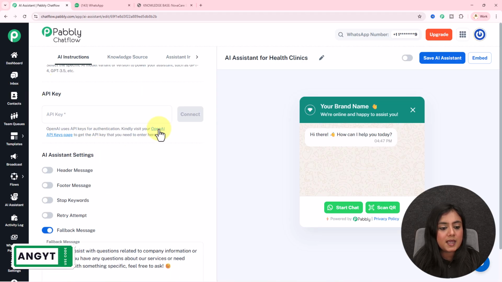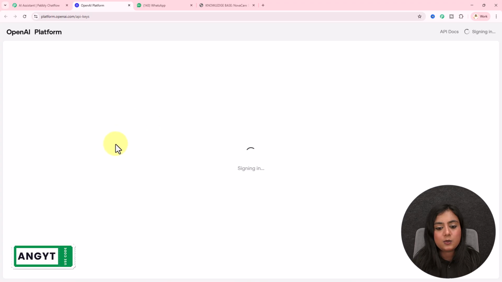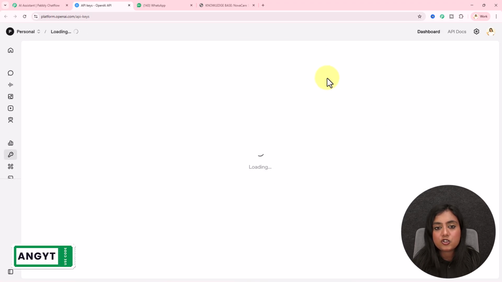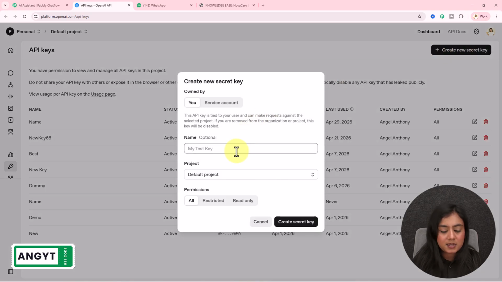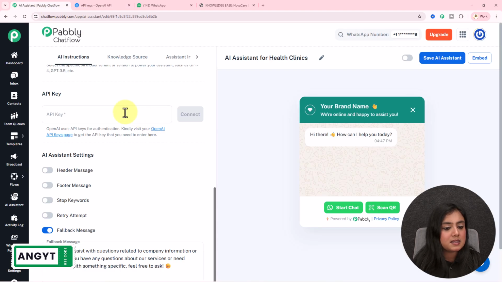For getting the API key, go towards this hyperlink directly. You will land on the API key section of your OpenAI account. Generate the key from this top right corner button. Name the key according to your requirement right over here. Select the project, give permissions as all, and create the key from here. Copy this key, paste it in the field right over here and click on this connect button.